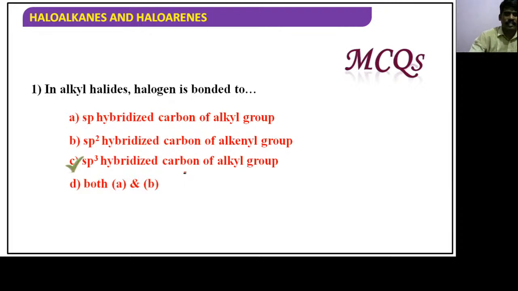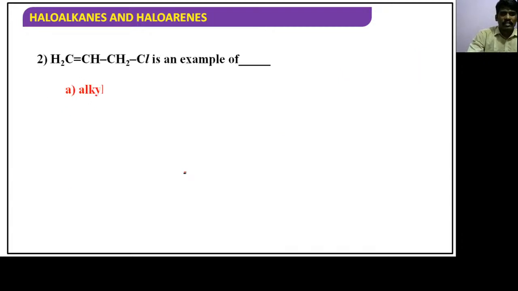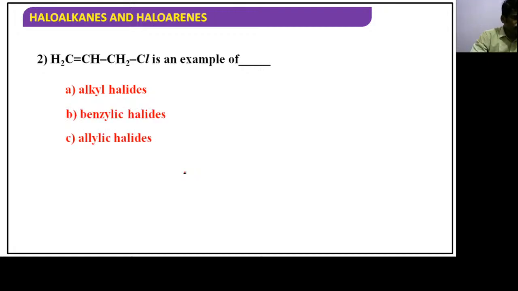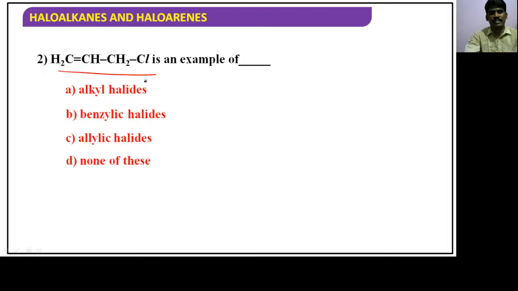Displaying the answer. sp3 hybridized carbon, of course. Alkanes in essence, obviously, that is the sp3 hybridized carbon of the alkyl group. Now the given compound, post it in the comment box, guys. The given compound, CH2=CH-CH2Cl, is an example of which type of halide? Just now we have discussed. You have to answer it in 30 seconds.